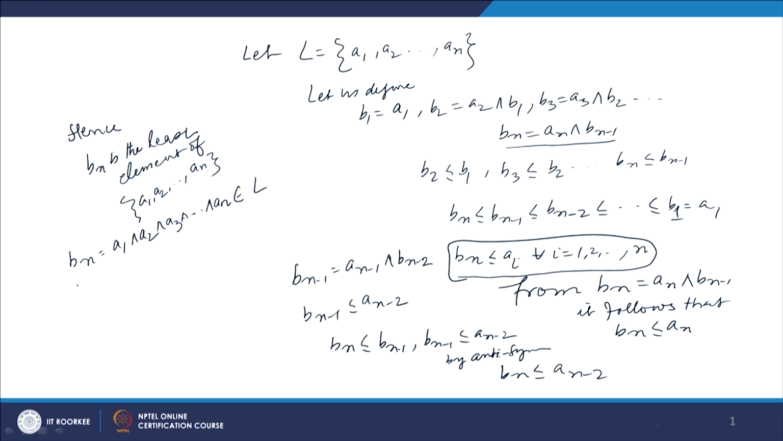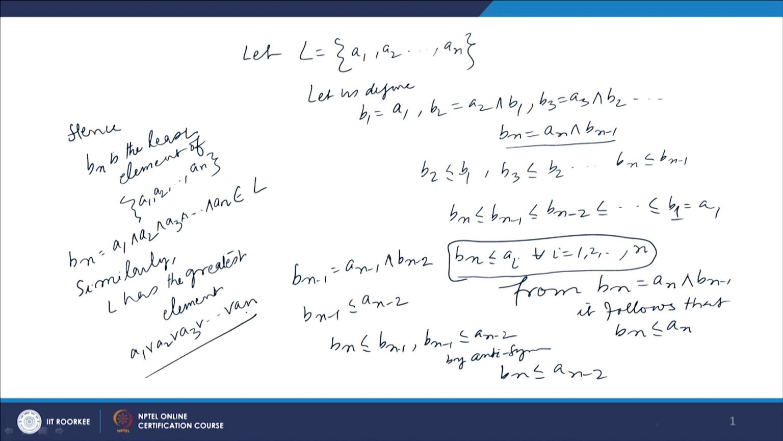Similarly, we can show that L has the greatest element, and the greatest element is A1 join A2 join A3 and so on join An. So, when L is a finite lattice, it is always bounded because it contains the least element and the greatest element.